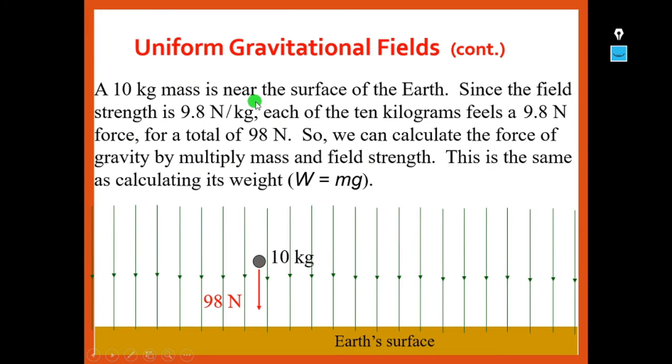Let us say a 10 kg mass is near the surface of the earth. Since the field strength is 9.8 Newton per kg, each of the 10 kilograms feels a 9.8 Newton force, for a total of 98 Newtons, because 10 into 9.8 is 98 Newtons. So we can calculate the force of gravity by multiplying mass and field strength. This is the same as calculating its weight, W is equal to mass into gravity. So mass is 10 and acceleration due to gravity is 9.8. Hence the weight will be 98 Newtons. That is force.